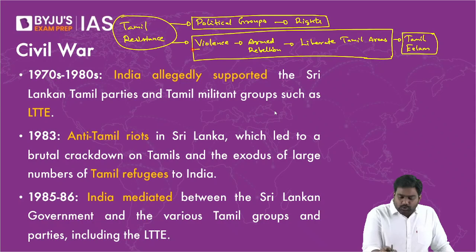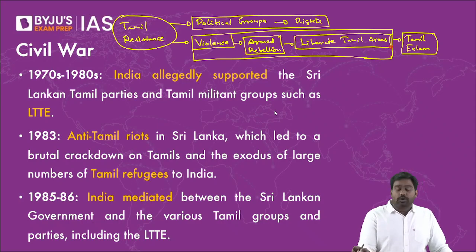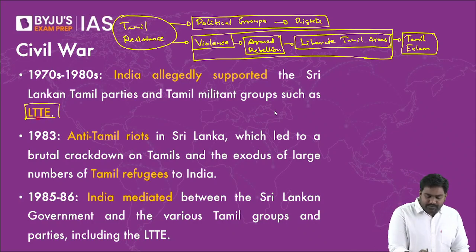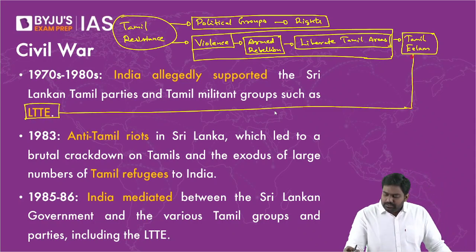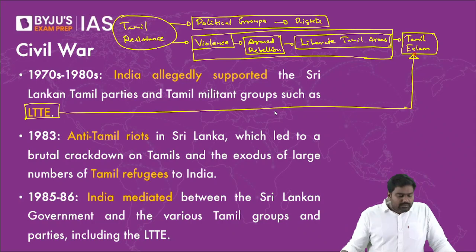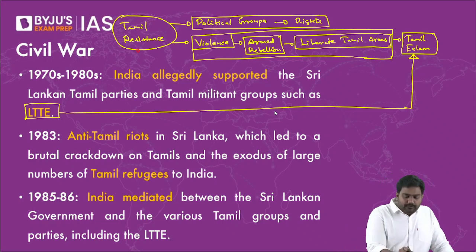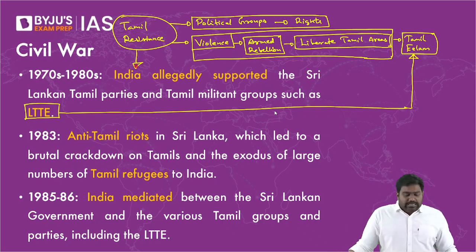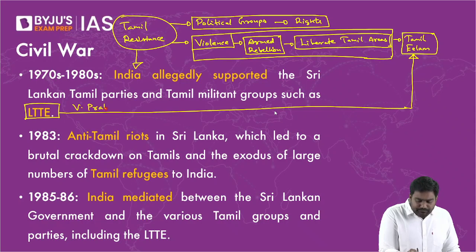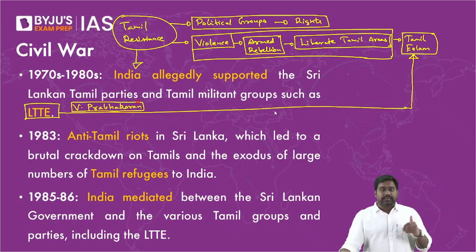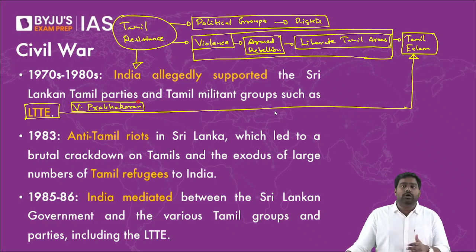Some of the radical Tamils who took up militancy, who took up insurgency essentially, founded many militant organizations, and the most prominent of them all is the LTTE. LTTE is the most prominent and dominant Tamil outfit, formed by radical Tamils who were victims of targeted ethnic communal violence. The LTTE was formed by V. Prabhakaran, its founder, and its stated objective was to break the Northern and Eastern provinces, the Tamil areas, out of Sri Lanka, liberate those areas and form an independent nation called Tamil Eelam. In fact, LTTE stands for Liberation Tigers of Tamil Eelam.